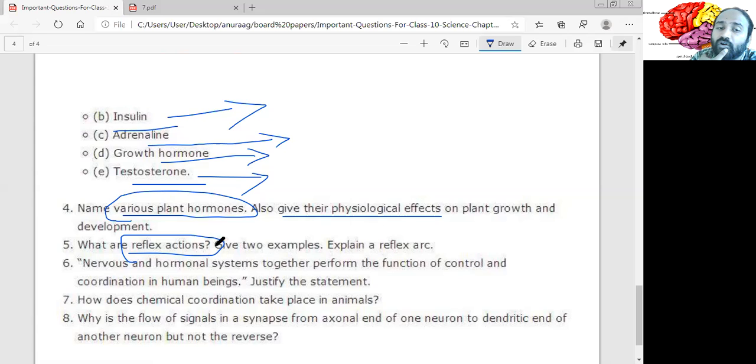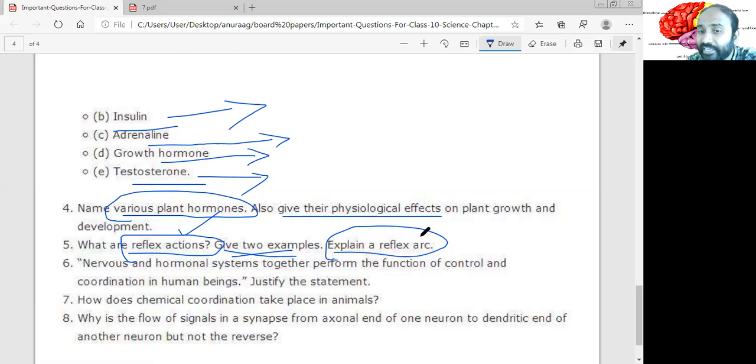Now, you can give two examples. Actually, I will define reflex action in the video. Please go and watch the video. Give two examples. You need to give two examples, like touching a hot object or getting an electric shock. All these things are part of the reflex action.